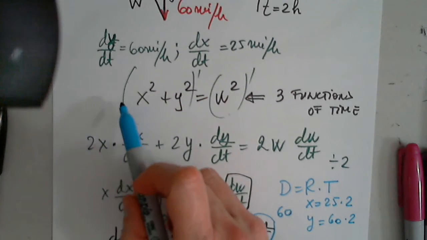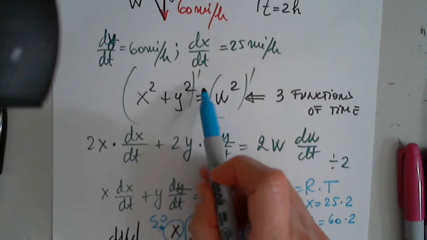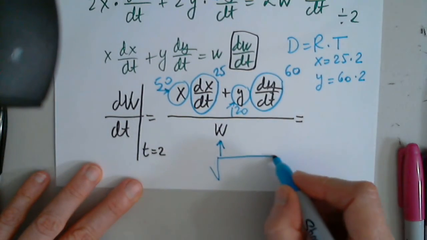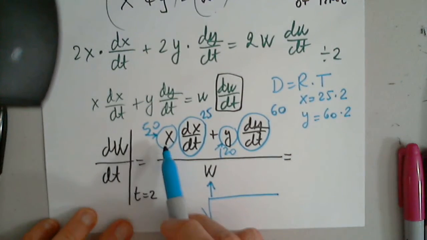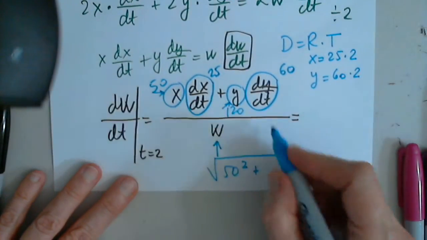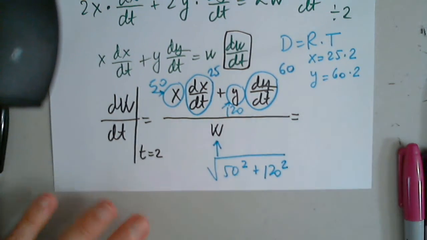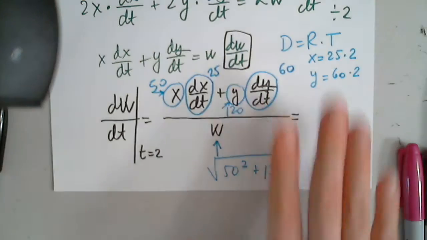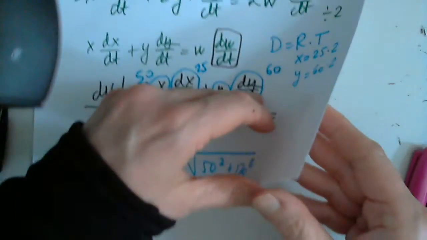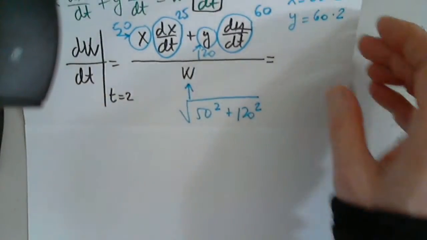Plug in x and y. So this will be the square root of x squared, which is 50 squared, plus y squared, which is 120 squared. I will write the numbers one more time for everyone to see. So let me put them one more time from scratch here.